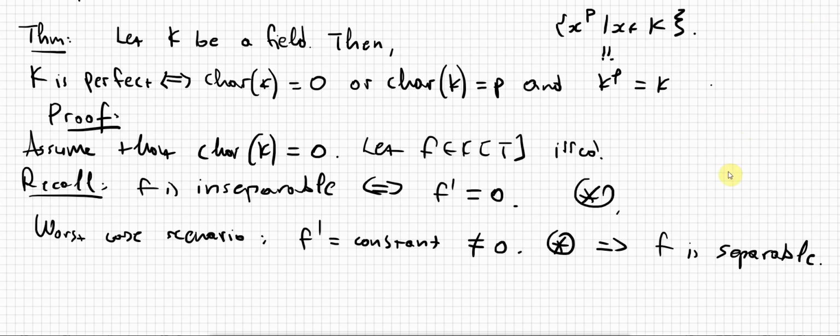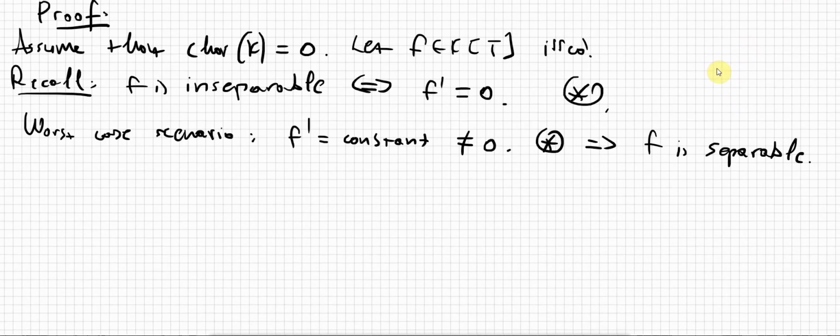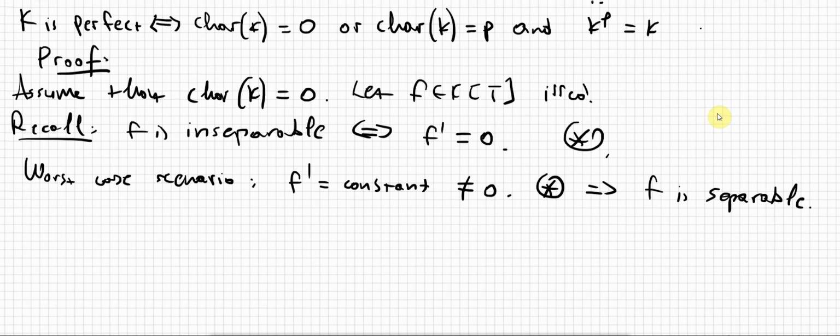So now all we have to do is prove two more things. So one thing is that if the field k has characteristic p and k to the p is equal to k, then we have to show that k is perfect. This is one implication. And the other implication is to assume that k is perfect and show that either it has characteristic 0 or this thing happens over here. So if k is perfect and its characteristic is 0, we're done. So we have to assume that characteristic is p and show this equality over here.